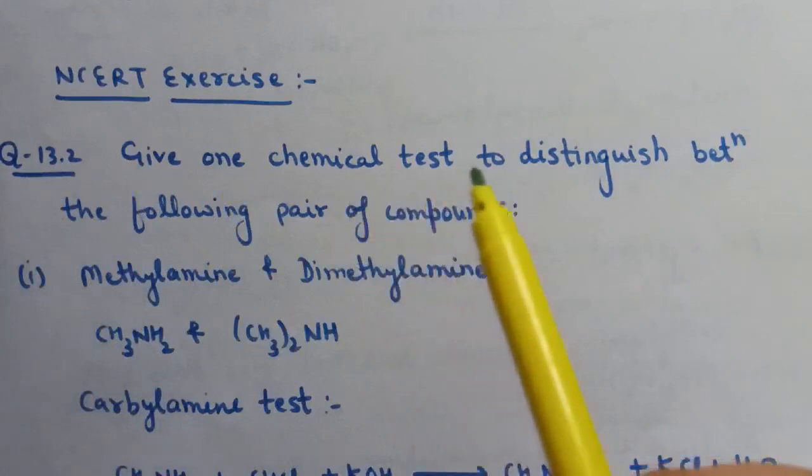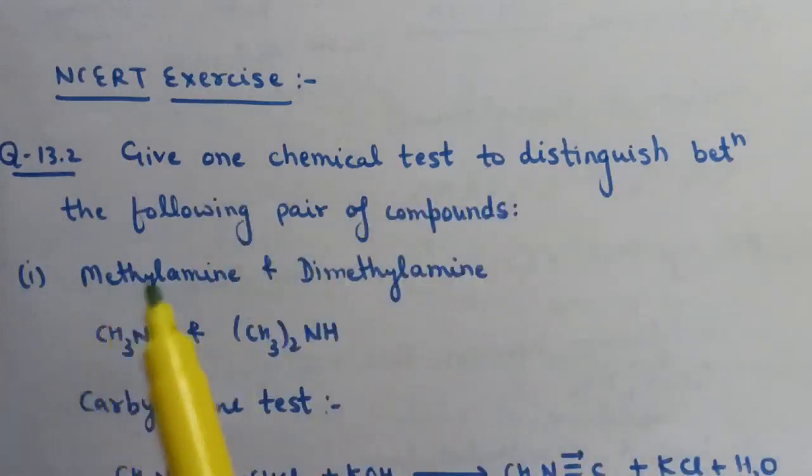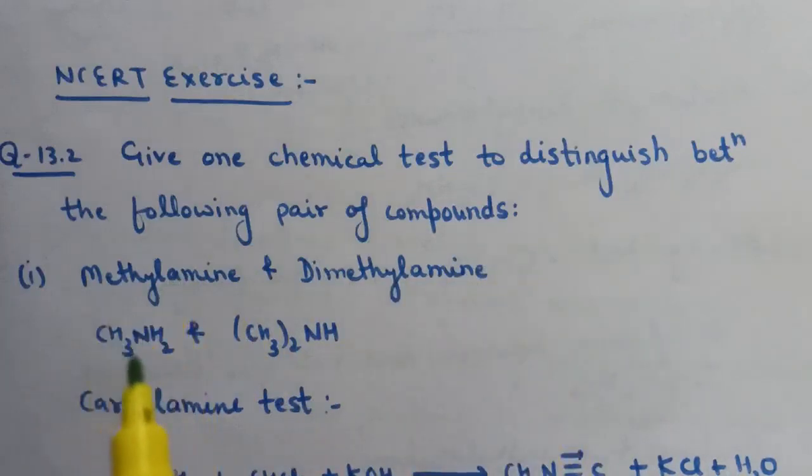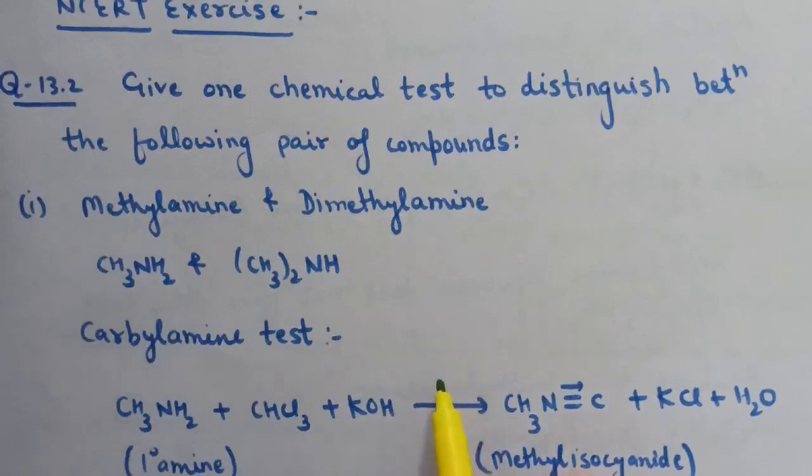Next is NCERT exercise question number 13.2. Give one chemical test to distinguish between the following pairs of compounds. First is methylamine and dimethylamine. So here are the structures of methylamine and dimethylamine. These can be distinguished by the carbylamine test. Primary amines give a positive carbylamine test, and here is the reaction: CH3NH2 plus CHCl3 in presence of KOH followed by heating converts to methyl isocyanide and KCl plus water.